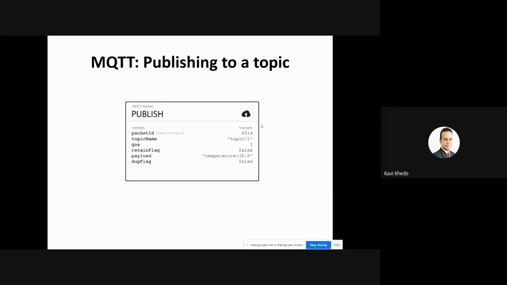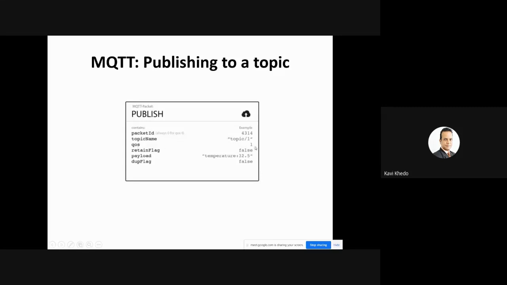This is an example, publishing to a topic. This is a publisher sending something for a particular topic. Let's see the MQTT packet for publish. You need to have a packet ID. Topic name, you notice topic/1. This is just a name for that particular topic. QoS, so you understand what one means here.